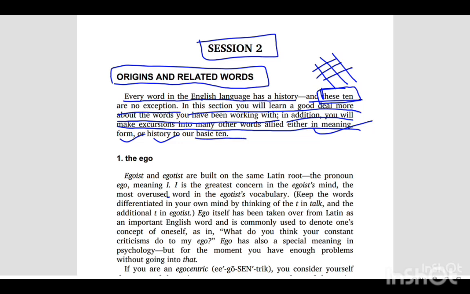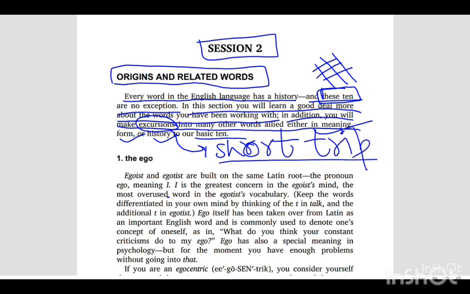Okay? What is the meaning of excursions here? Excursion means a short trip or short journey just for fun that people take. So we will have a journey through words.